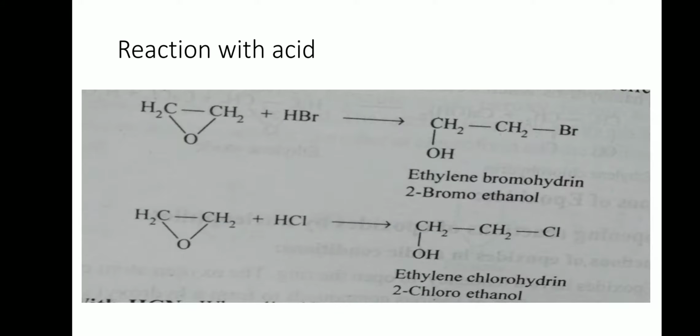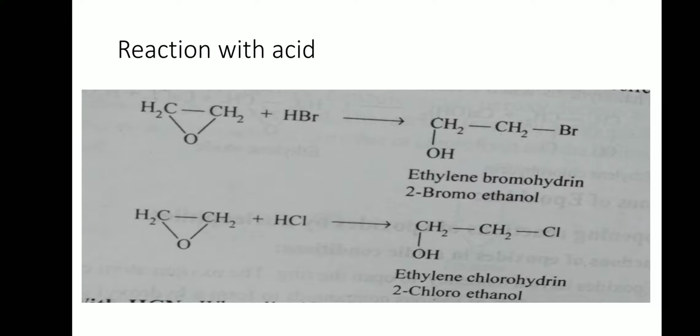Let us see reaction of acid with epoxides. Here we are going to deal with HCl and HBr. The positive part of the acid is proton and negative part of the acid is halide. When ethylene oxide is treated with HBr, proton gets attached to oxygen and bromide gets attached to carbon while ring opening takes place.